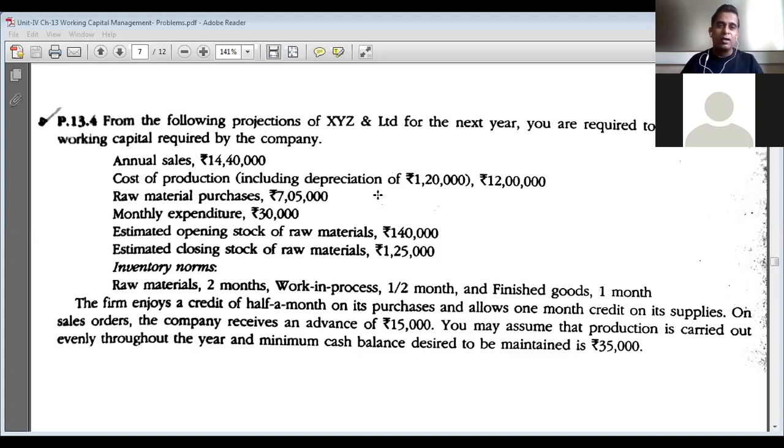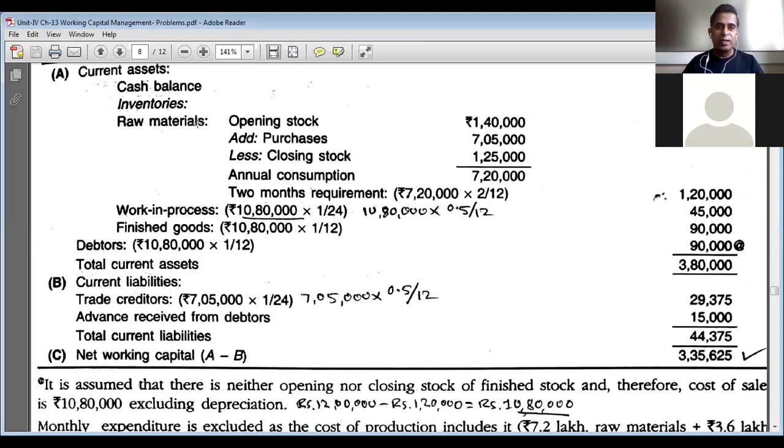Here, when we estimate the cost of production, which is 12 lakh rupees, we deduct depreciation of 1,20,000 rupees. So the difference is 10,80,000, and that is what we considered in estimating work in process as well as finished goods.